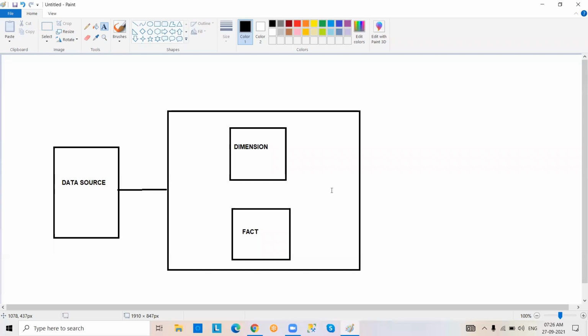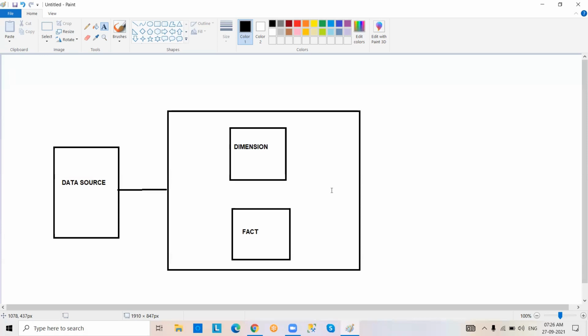Actually, we create the fact table by using key columns of the dimension tables and summarized columns. So what is the meaning of this key column concept? The primary key column of the dimension table, you are going to keep it in the fact table.